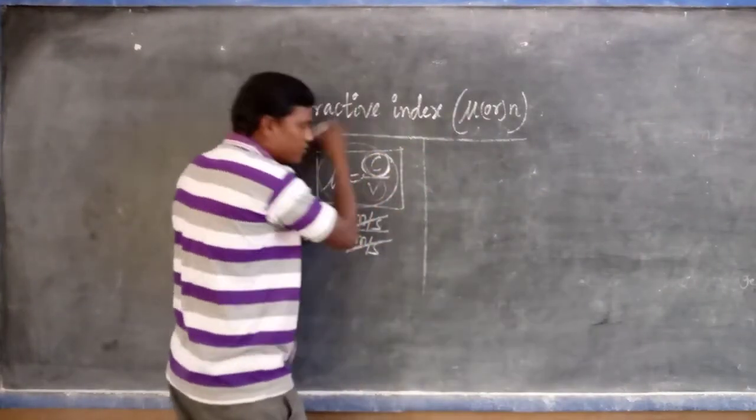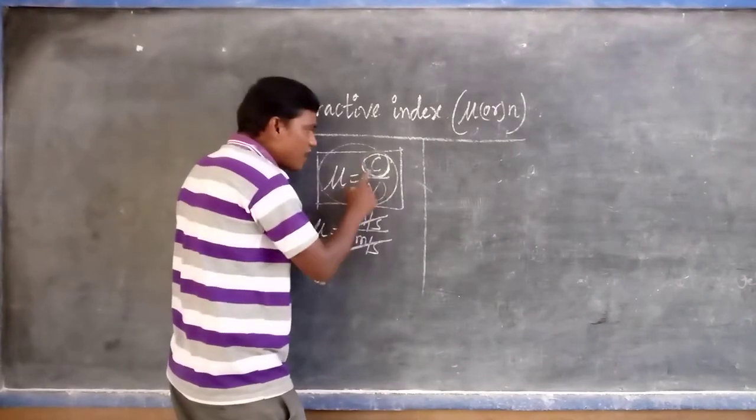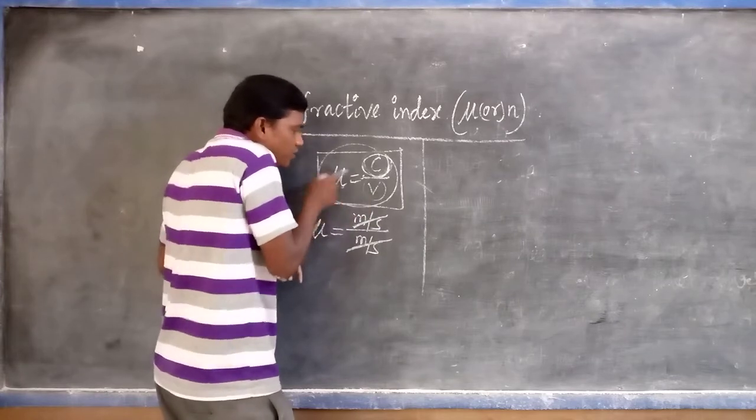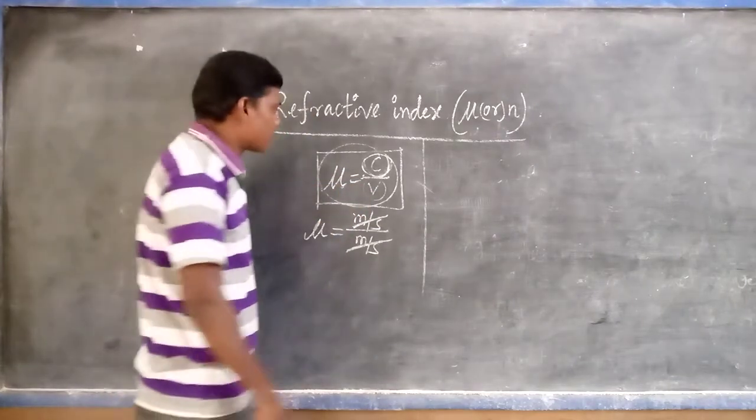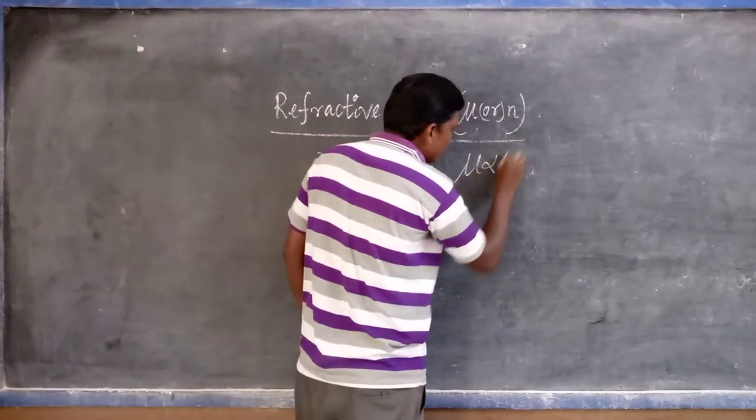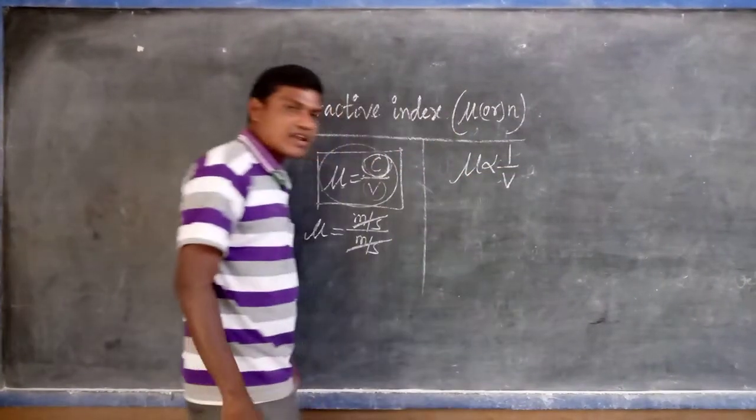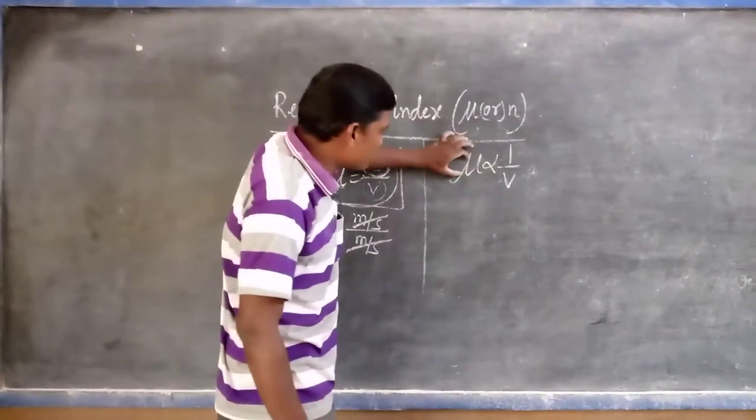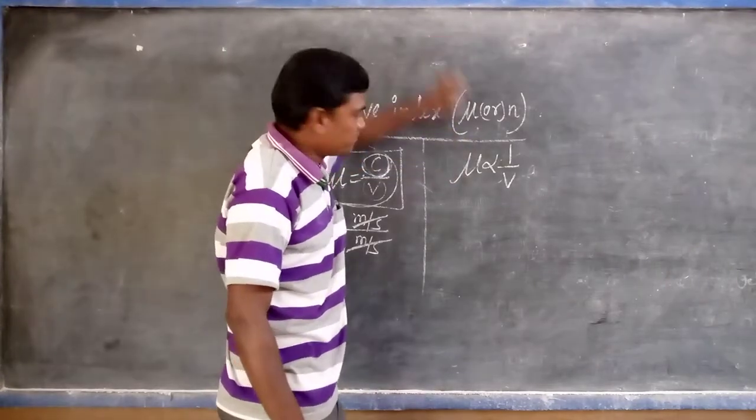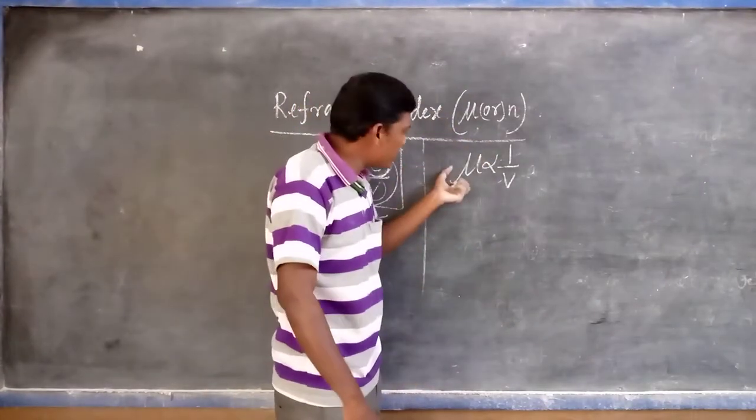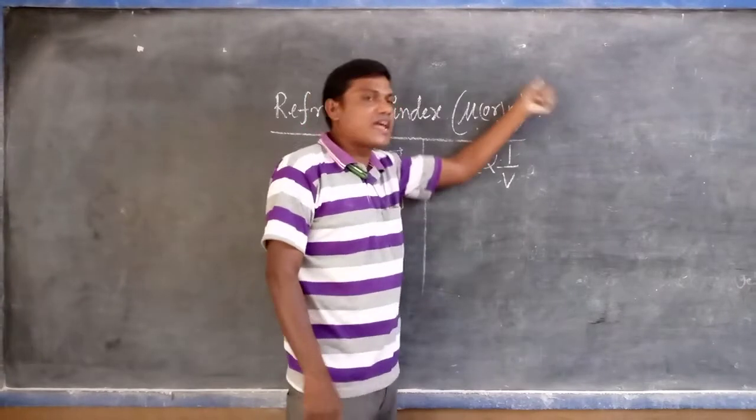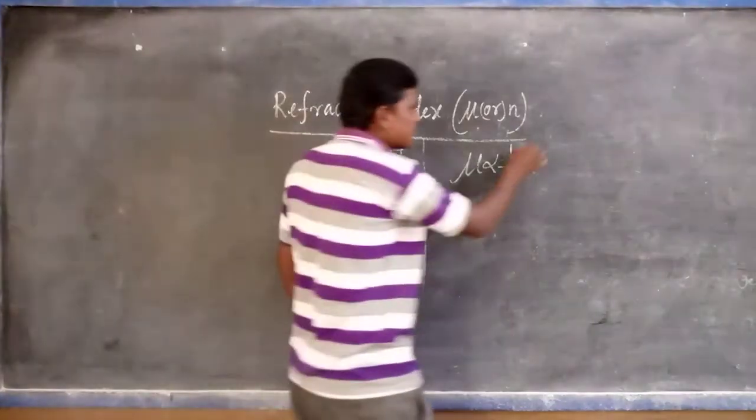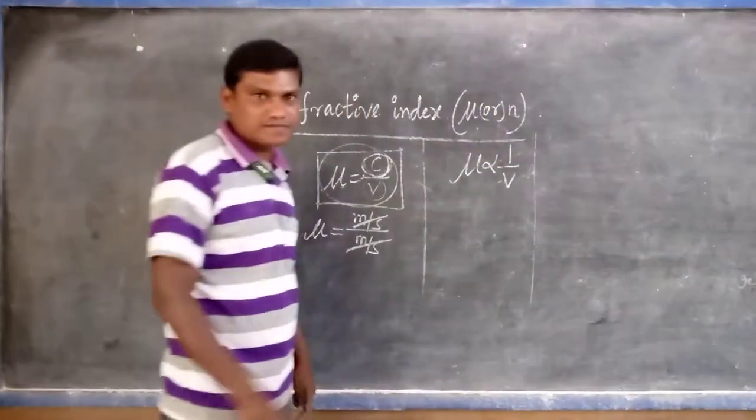If the C value is constant, we can derive the relation between mu, the refractive index, and the velocity of light in the medium. We can write like this: mu is inversely proportional to the velocity of light in the medium. Is it correct or not? Because from this, if the medium's refractive index is more, the speed of light is less. If the medium's refractive index is less, the speed of light is more. That is what we are understanding. So what we can say here, and one more thing in this one.